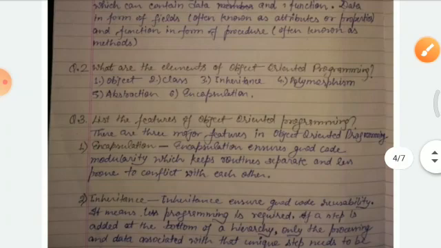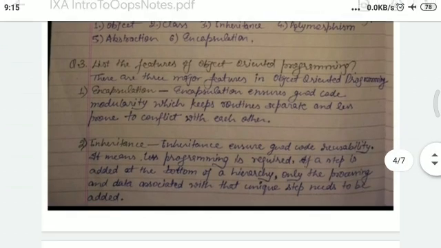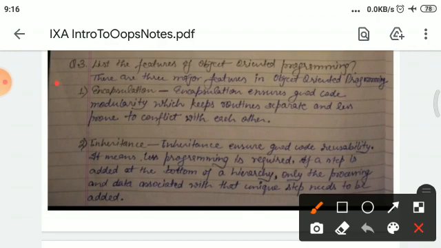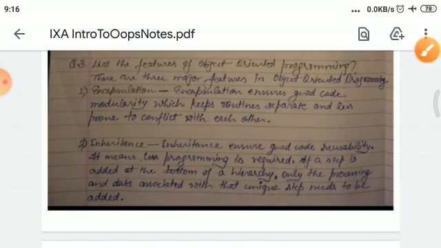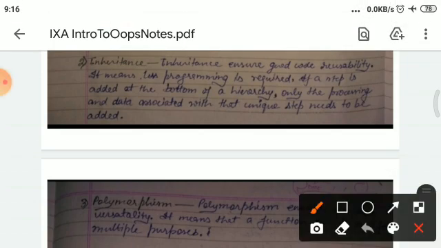And next is: what are the elements of object oriented programming? The elements are object, class, inheritance, polymorphism, abstraction, and encapsulation. And next is: list the features of object oriented programming. There are three major features in object oriented programming. First is encapsulation. Encapsulation ensures good code modularity, which keeps routines separate and less prone to conflict with each other. And the next concept is inheritance.